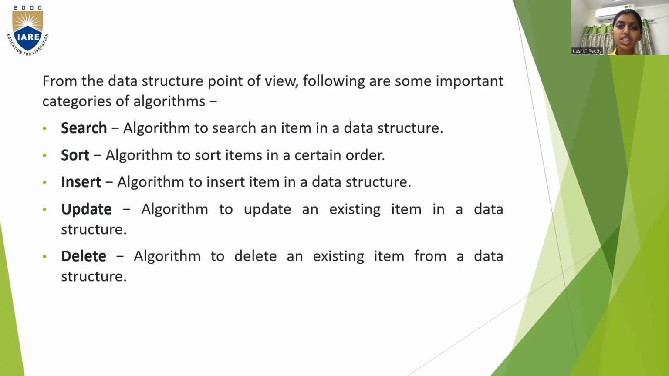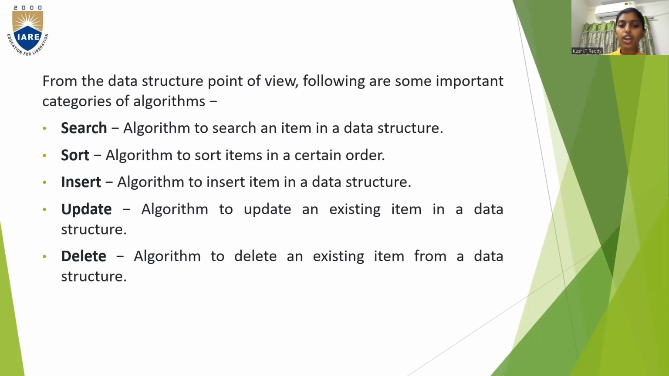So from the data structure point of view, following are some of the categories of algorithm or properties of algorithm, whatever you say. Search: algorithm to search an item in a data structure. Sort: algorithm to sort items in a certain order. You'll have insert, you'll have update, you'll have delete. So these are all some of the categories of algorithms.